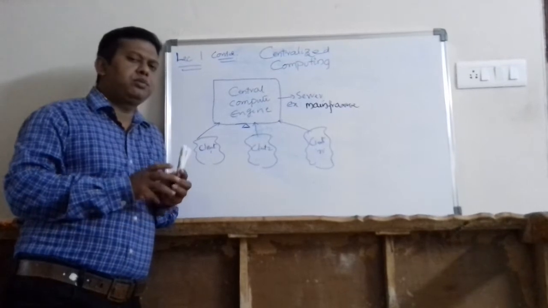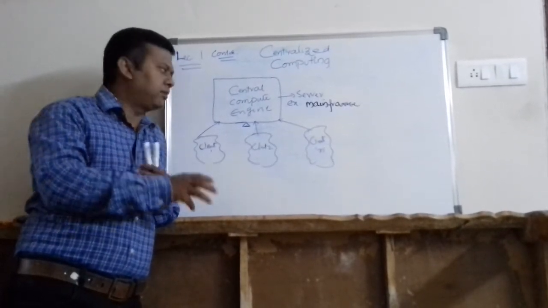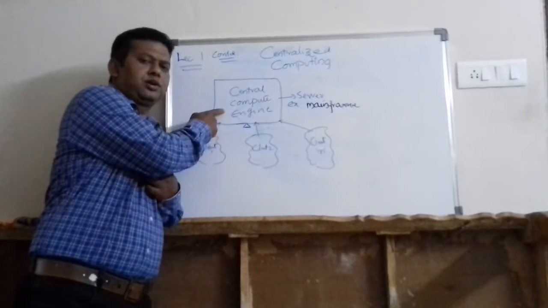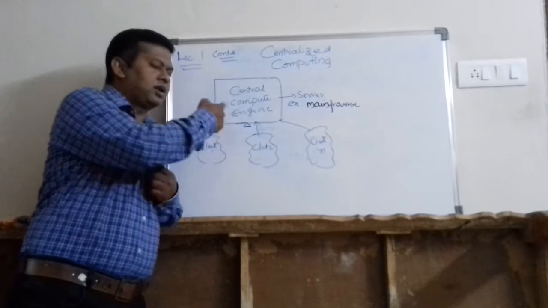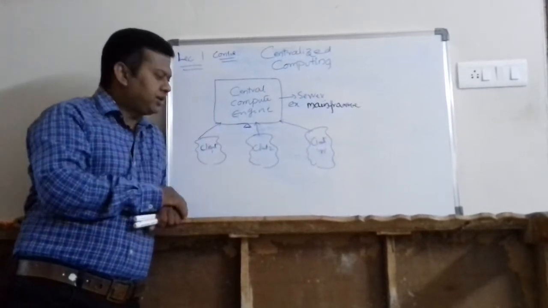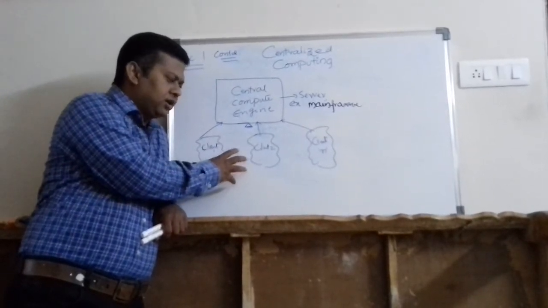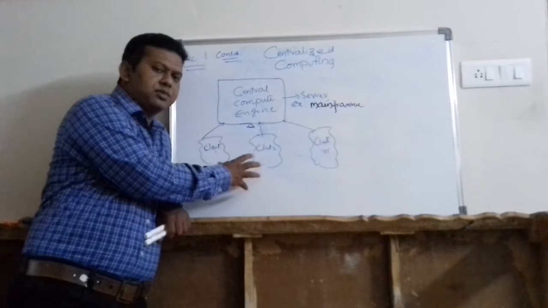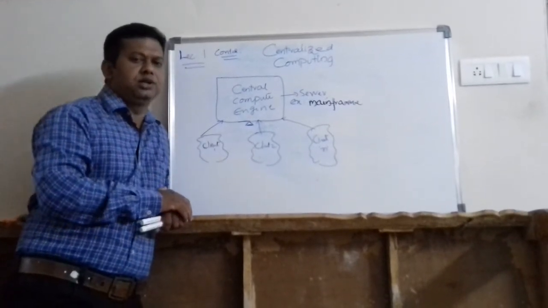How people used this facility: whatever application you want to run, that application will be deployed in this central compute engine, and the services of that application will be accessed from client machines. Friends, please observe carefully, these client machines do not have any computing capability.